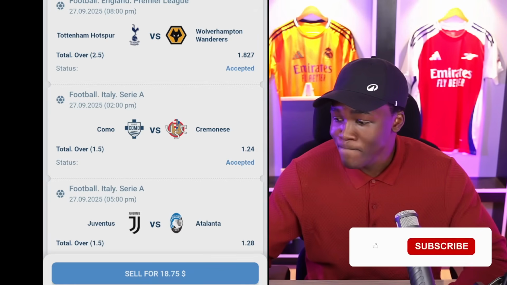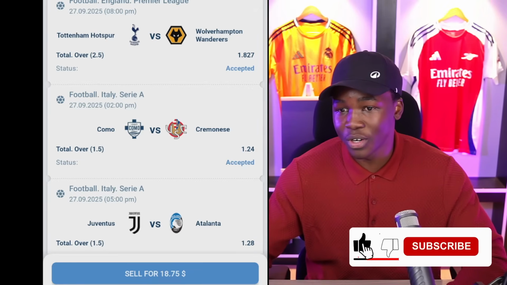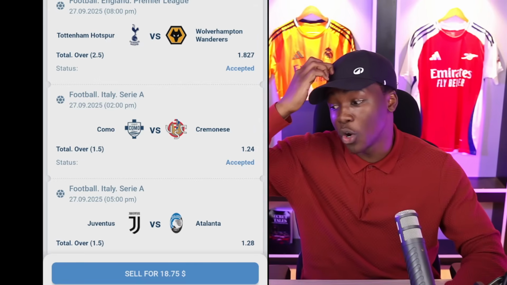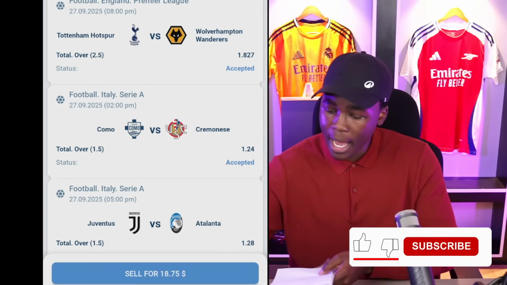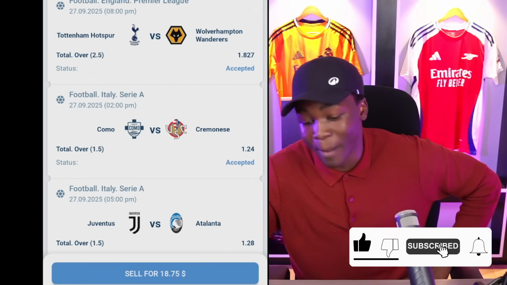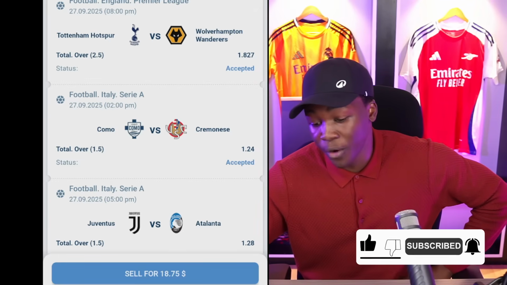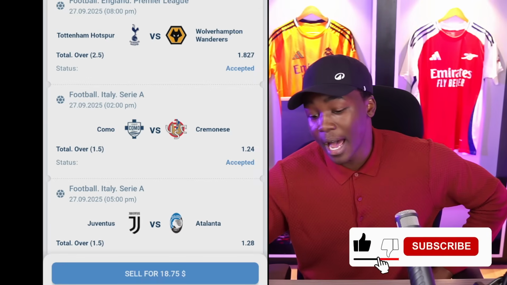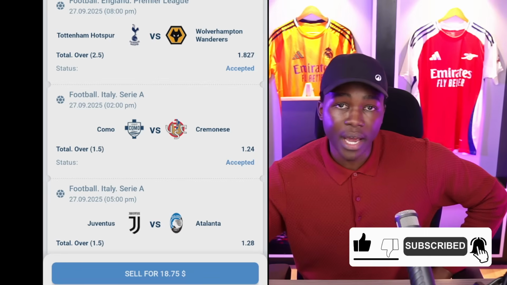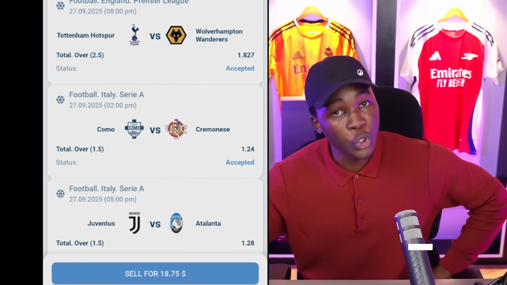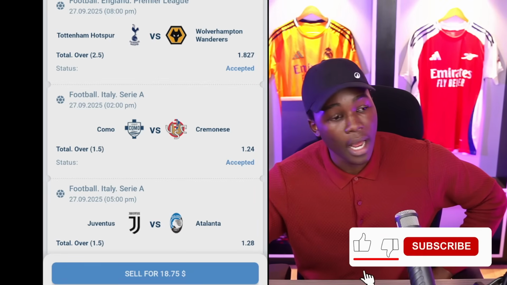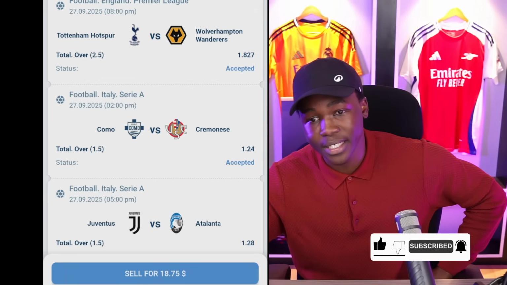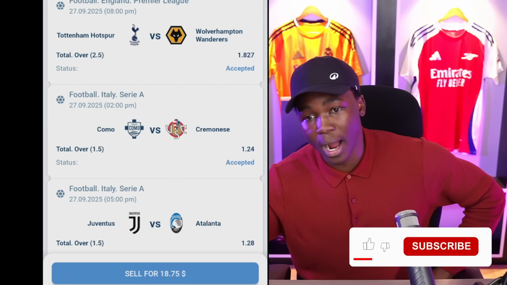At the same time, over 2.5 goals is tempting. I'm not going to lie. The reason over 2.5 goals is tempting is because when you go through the standings of this game, as I was writing down my notes for this match, I realized that over 2.5 goals has odds of 2.035, and at the same time, it presents us an opportunity of a 2-2 scoreline, all right? But at the same time, a 2-2 scoreline or a 2-1 scoreline are the most probable outcomes in this game. So if you have the balls, if you have the tenacity, then of course, consider that very market, all right?